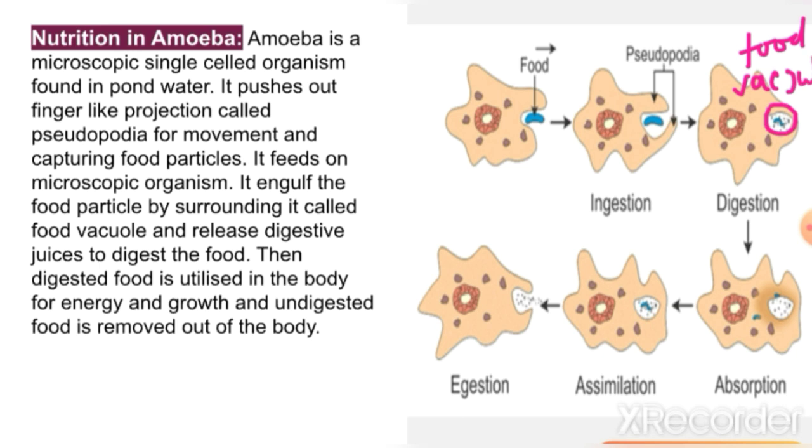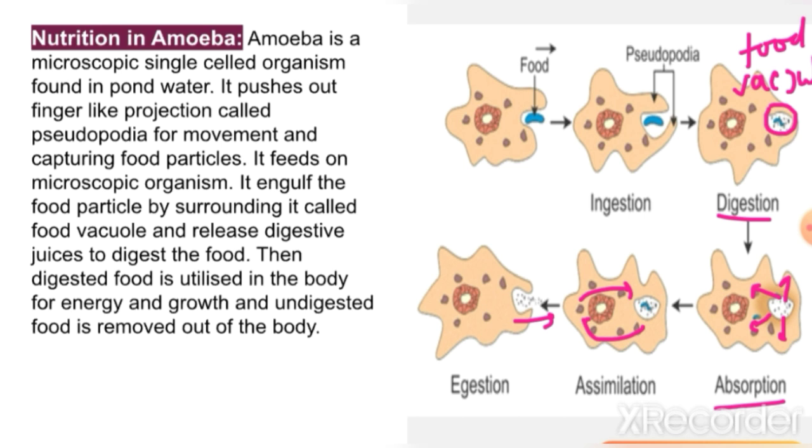These digestive juices help in the digestion process. After digestion, the third process is absorption. This digested food is absorbed by the whole body, then circulated, and utilized for growth, for energy, and for repair. Then the rest of the food is removed out of the body.